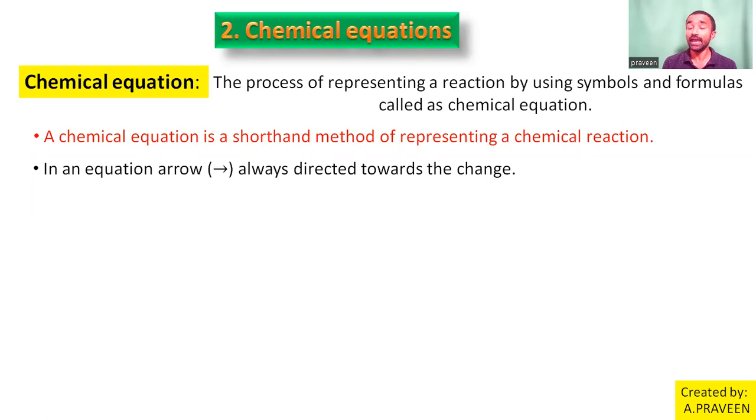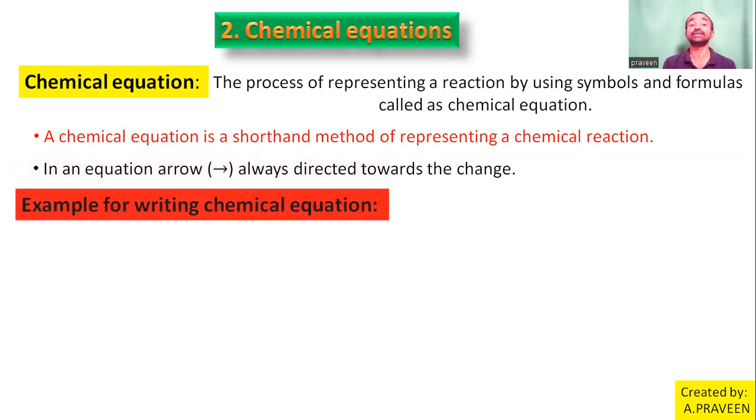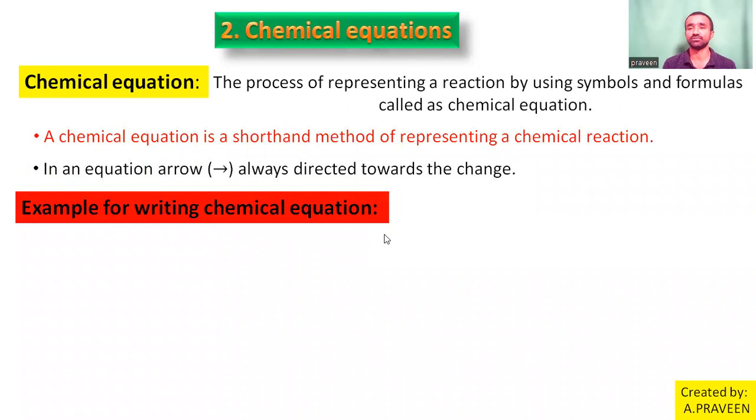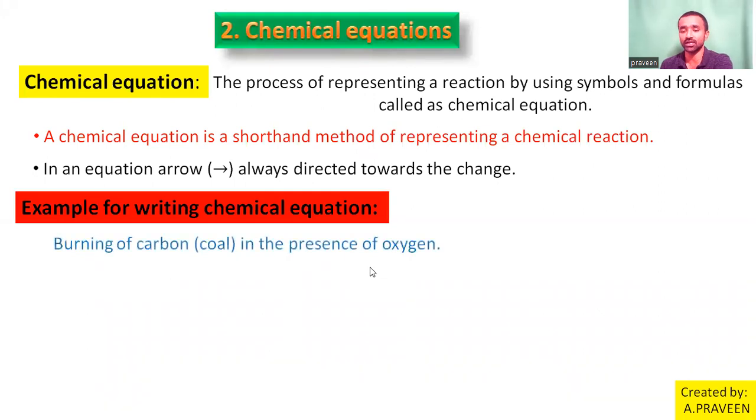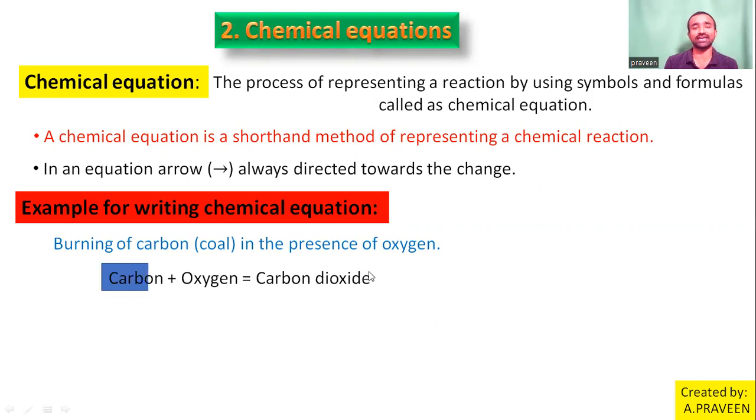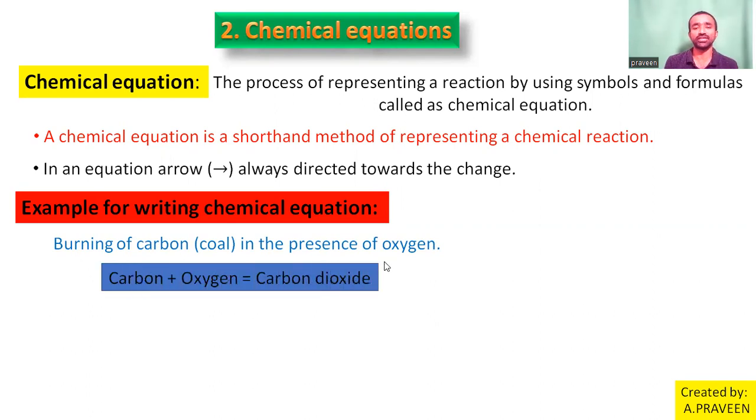Now, examples for writing the chemical equation for a reaction. How to write a chemical equation? Simply, take the example we discussed previously, burning of coal in the presence of oxygen. For that, I can write an equation like this: carbon plus oxygen equals carbon dioxide. This type of representation is called a word equation.